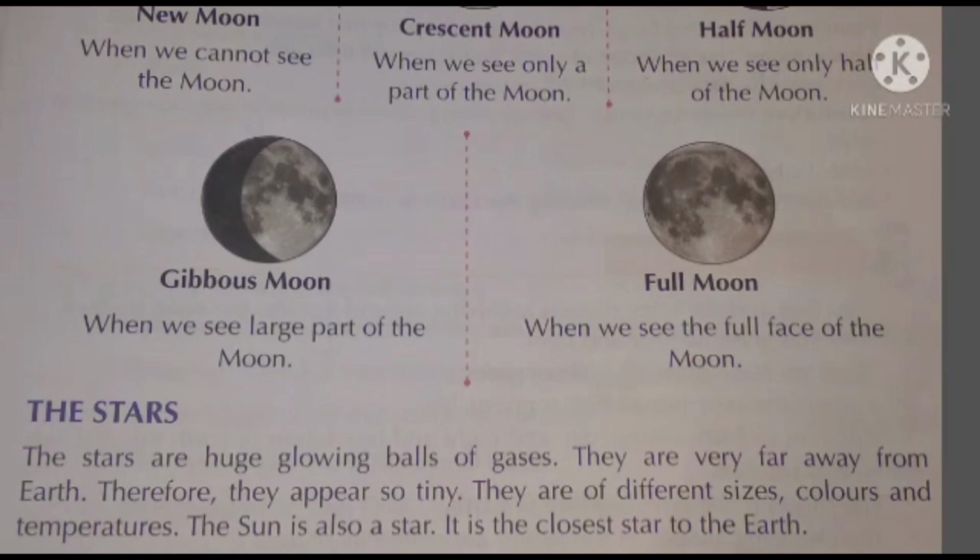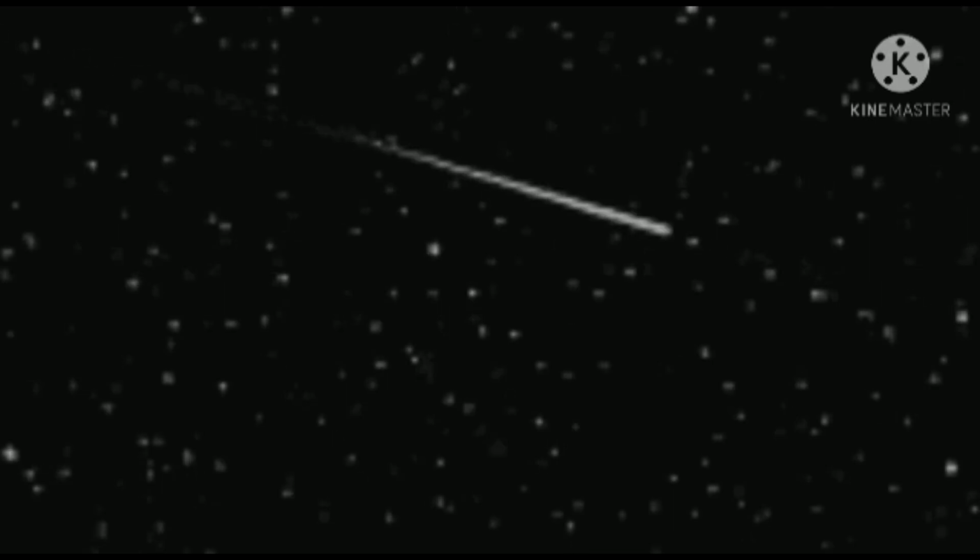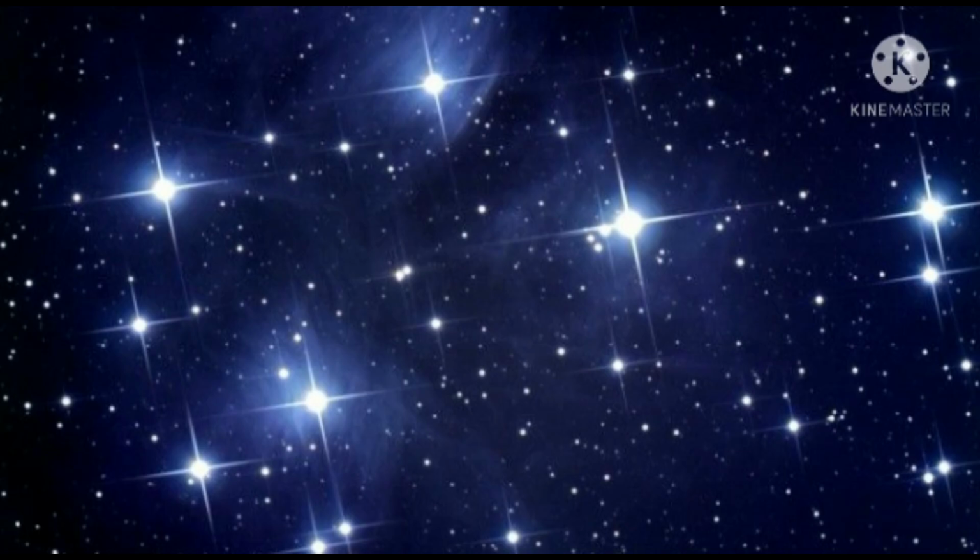Now children, the stars. We all have seen stars. We see them every day at night. Now children, are these stars actually very small? No. These stars are huge glowing balls of gases.